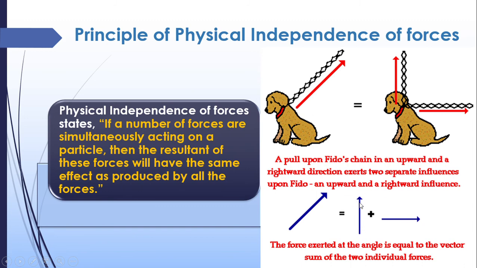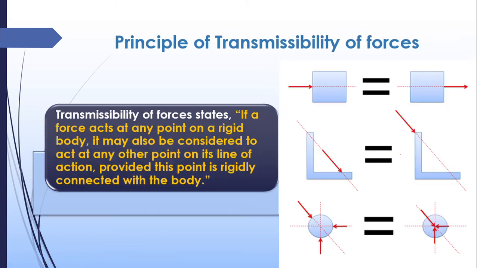So upward force plus sideward force will give the same effect as this. So this is known as the physical independence of forces. The resultant of the force will have the same effect as all the other forces do.